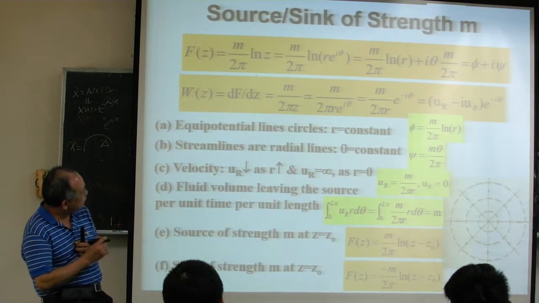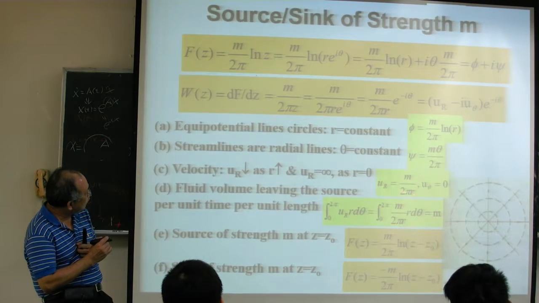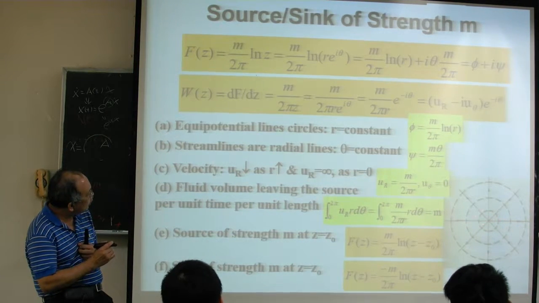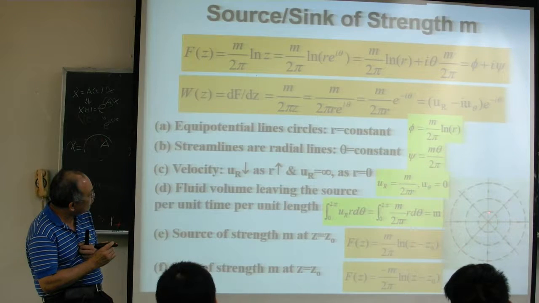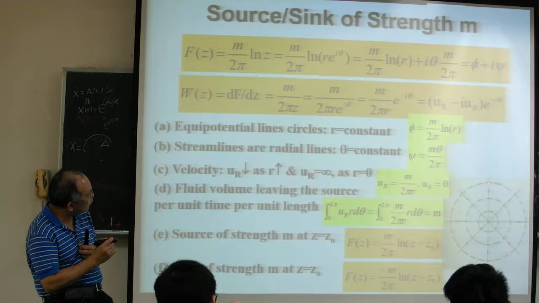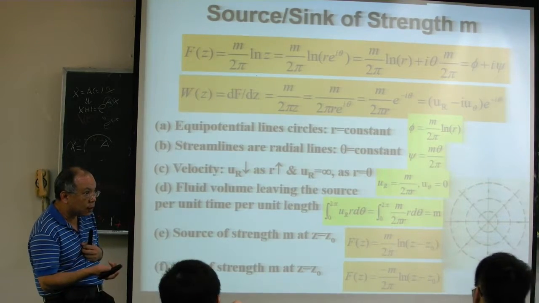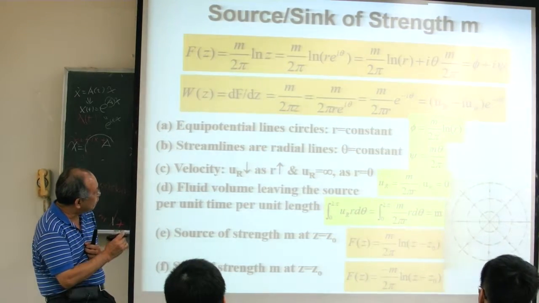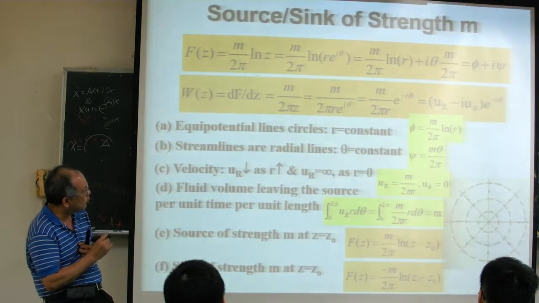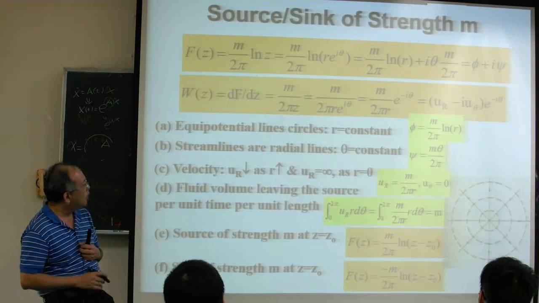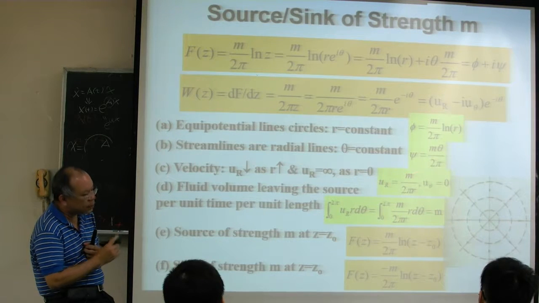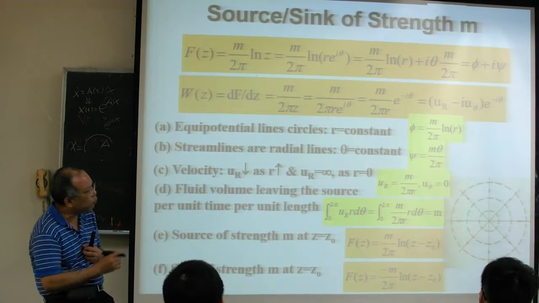From this equation you can also see that when r increases, UR will decrease. At this location our velocity is higher, and at this location, where r is larger, our velocity is lower. So according to this equation, the velocity decreases along the radial direction. And what is m? What is the physical meaning of this m?